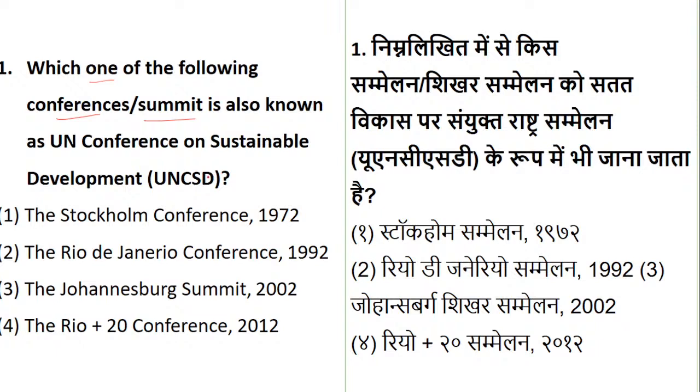Which of the conference is known as United Nations Conference on Sustainable Development? So you have to pick up the right answer, whether option number 1, option number 2, option number 3 or 4. I'm just waiting for the students to answer me the question, and then we can accordingly go ahead.